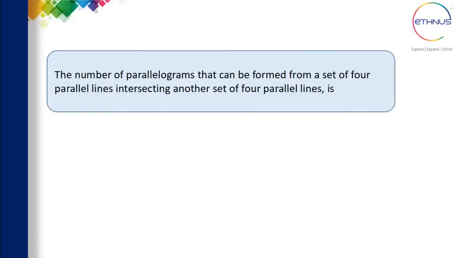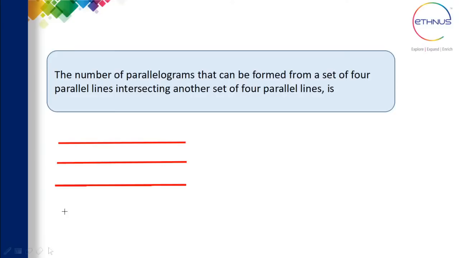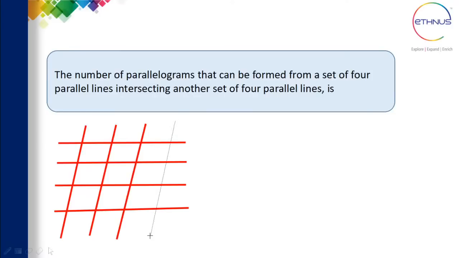Okay, so here, if at all we want to solve the problem, the number of parallelograms, right? A parallelogram is a quadrilateral that can be formed from a set of 4 parallel lines intersecting another set of 4 parallel lines. So I'll consider 4 parallel lines here, 1, 2, 3, and 4. These are intersecting another set of 4 parallel lines. So I'll draw that also. 1, 2, 3, and 4. So this is what they have given, and you have to find out how many parallelograms you can form.